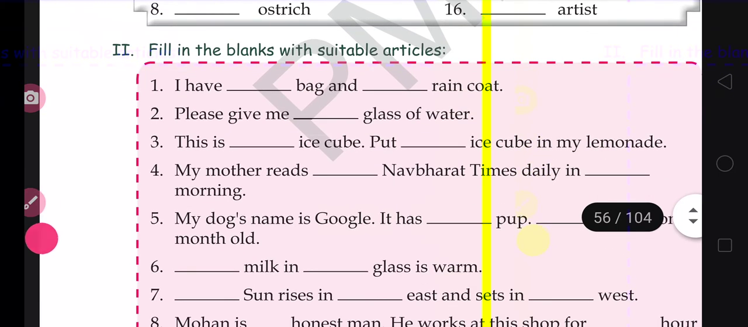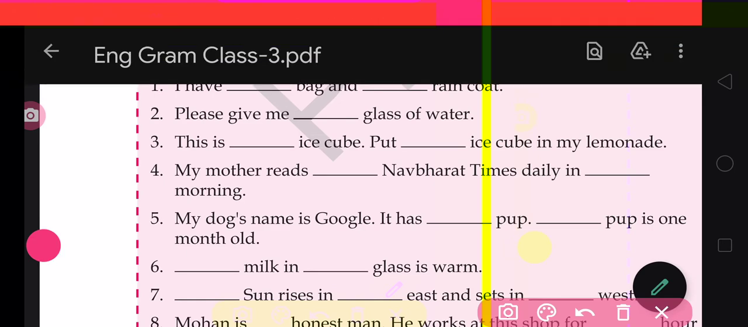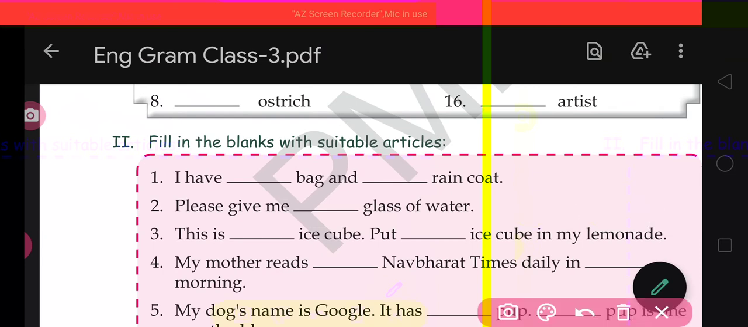Here again you have to use articles. See, first one: I have blank bag and blank raincoat. The first letter of the word bag is B, and it is a consonant letter giving a consonant sound also. So here you will use A. And in the second, raincoat, the first letter is R, and it is a consonant letter. So here you will use A again. It will be: I have a bag and a raincoat.